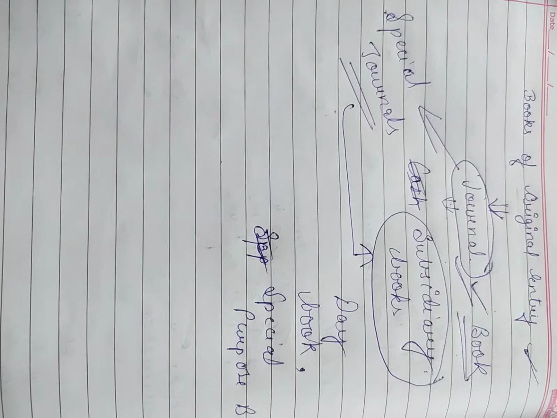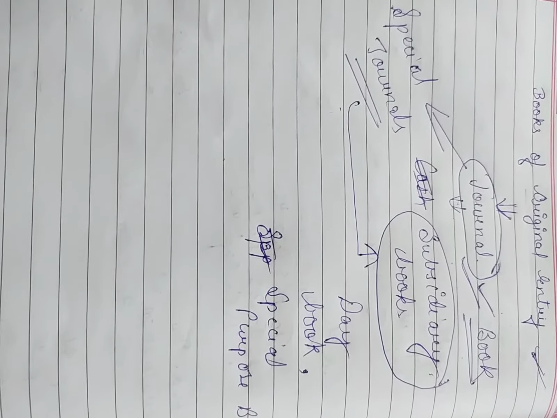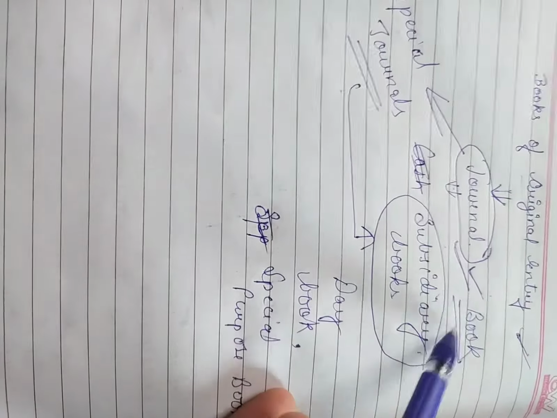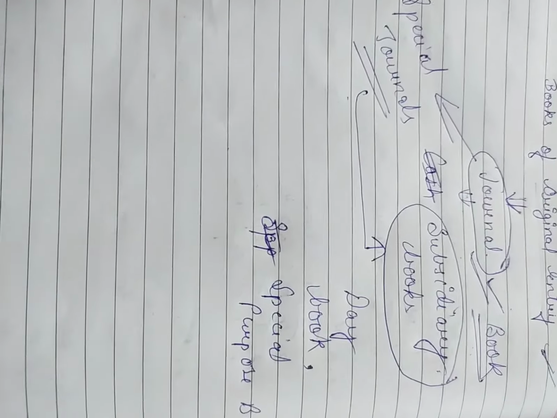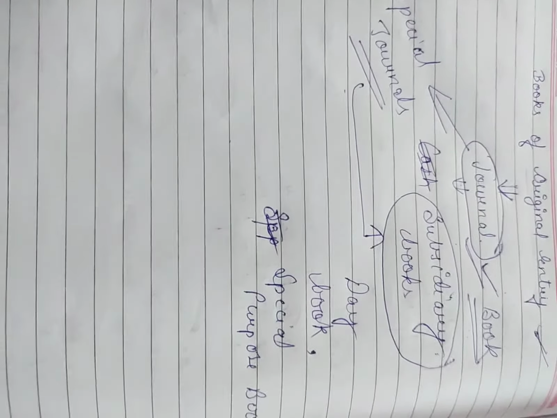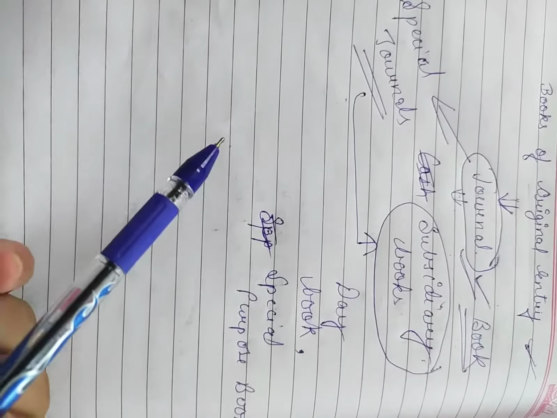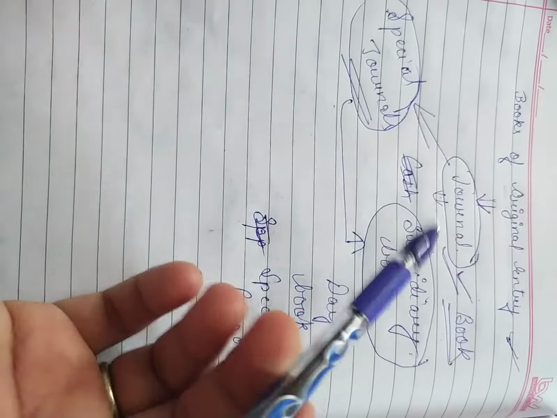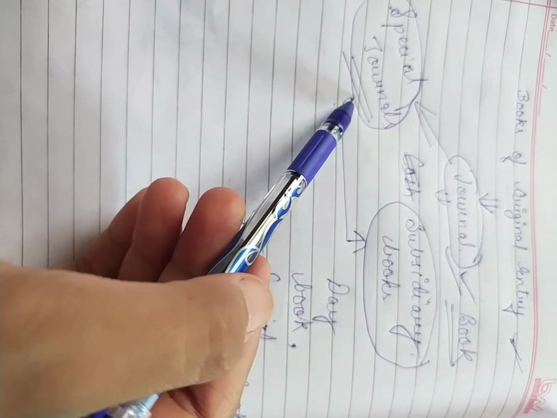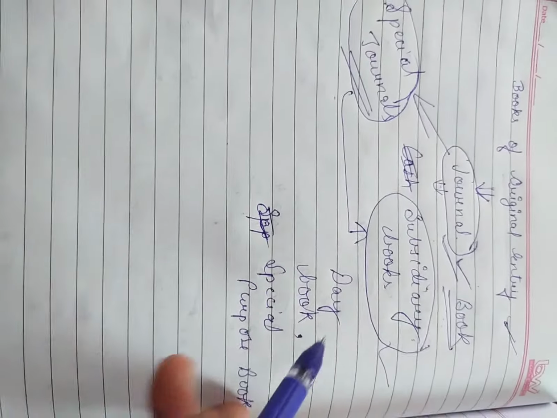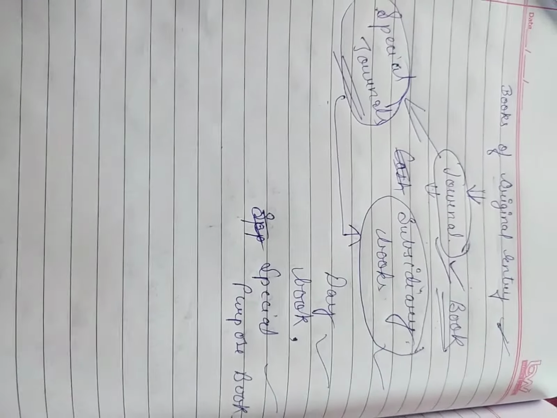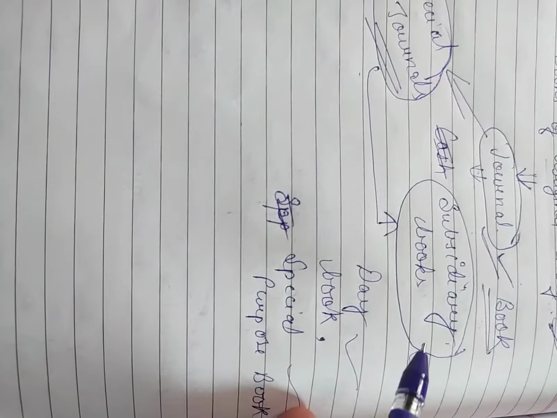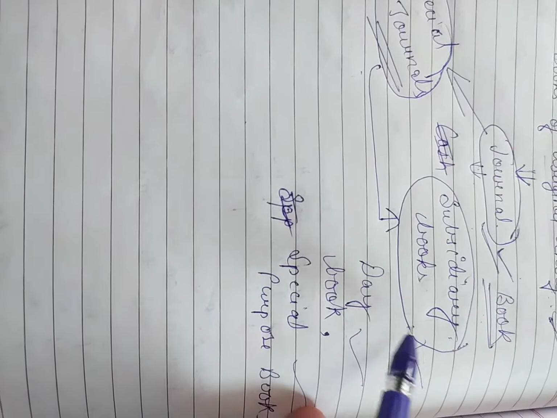So students, I am repeating it again that whenever the size of a business is small, then we can maintain our journal book in which every transaction is recorded as an entry. But when the business expands and becomes very large, then we will maintain some special books, or special journals, also called subsidiary books, day books, special purpose books, or books of original entry. First of all, we should know what a subsidiary book is.